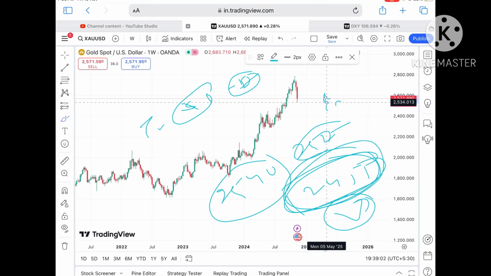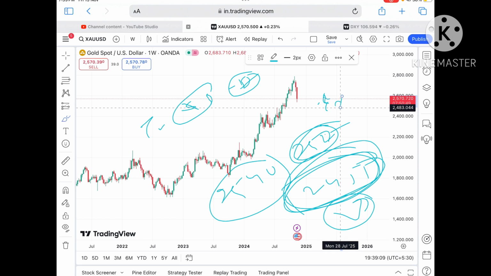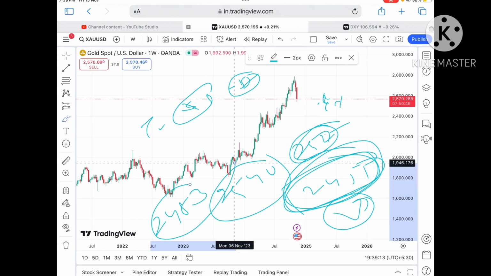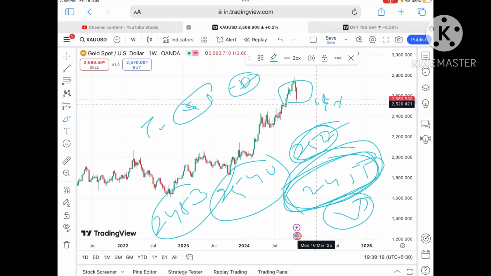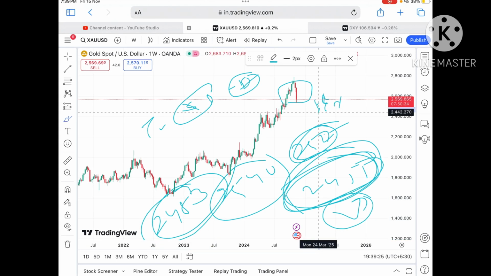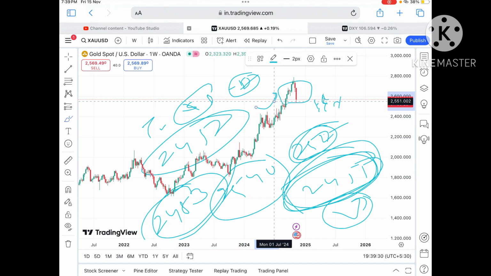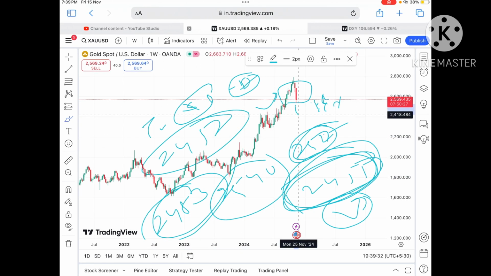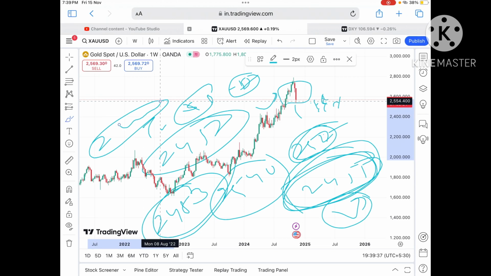Suppose the price falls below that particular level, we can see it go further down, after falling from a level of 2734 to a level of 2527, and from there a further downfall towards a level of 2483. You have to understand as soon as the price goes out of the zone, we can see it fall towards 2537 to a level of 2510, and from there a level of 2486, and then a level of 2483. Once the price goes below that particular level, the chance of touching 2452 will be there, which I have told you, a bounce back can come. But if it starts falling below this level, we can see a level of 2418 to a level below 2400, and then further low.